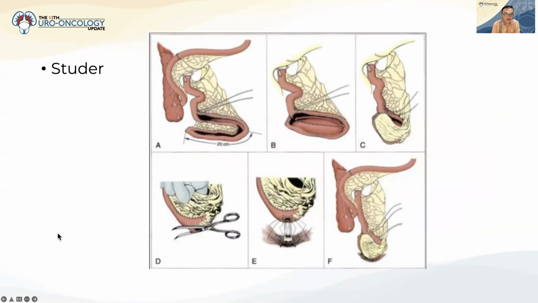Secondly, from Studer, we use about 50 centimeters of the distal ileal segment, which is opened along its antimesenteric border, and we maintain 15 centimeters as a chimney, or what we call the efferent limb, to prevent reflux.